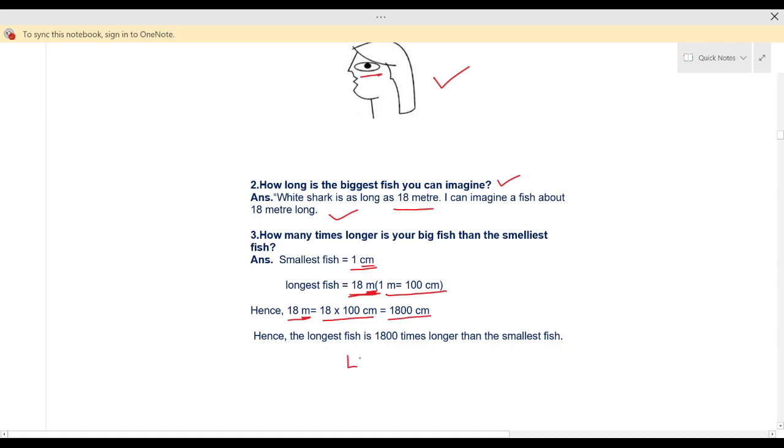So the length of the longest fish, I have written LF. LF means longest fish. The length of the longest fish is 1800 into 1 centimeter. 1 centimeter is the length of the smallest fish. So how will you give the answer? What will you say? 1800 times the smallest fish is the length of the longest fish.